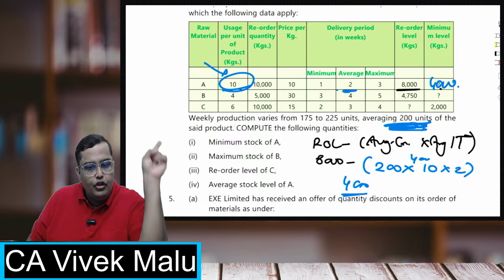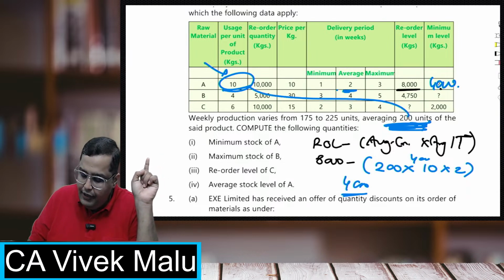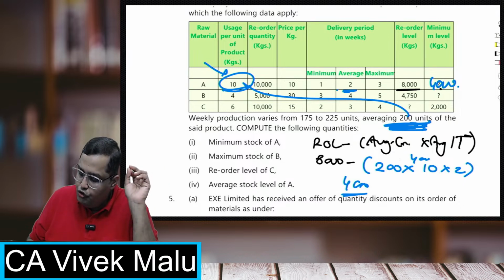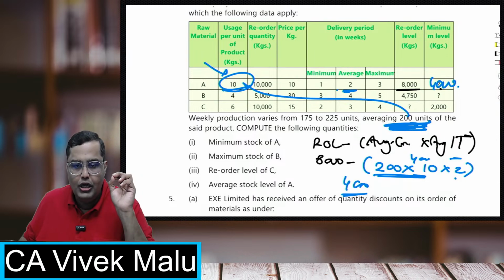I want the data for the raw materials. So 200 into 10, this is the input data. This is 2,000 materials. So 2,000 is the average inventory into 2, the average lead time. I'll get the answer 4,000.